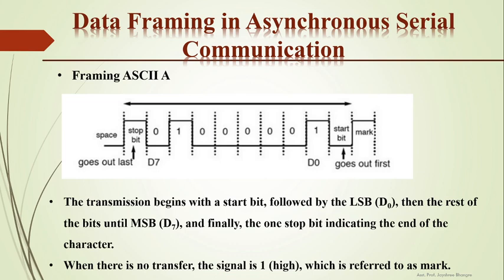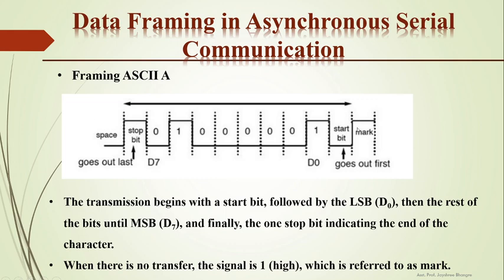So here is the framing of the ASCII character A. Here the ASCII character is transmitted serially. To frame this ASCII character A, it is represented in binary as 8 bits. So A is represented as 0, 1, 0, 0, 0, 0, 0, 1. Here the start bit is given to make a frame, and one stop bit is given.